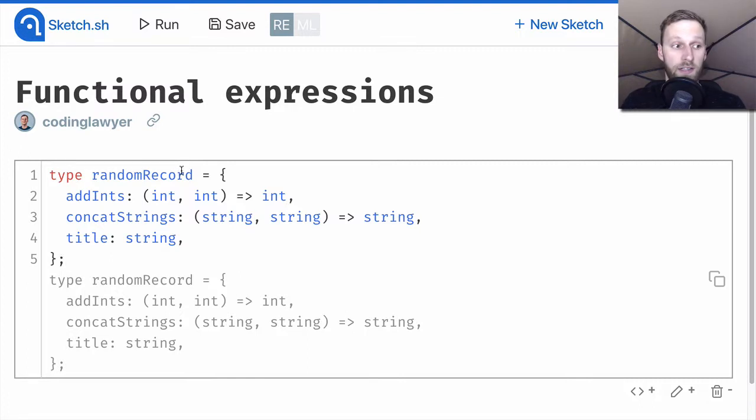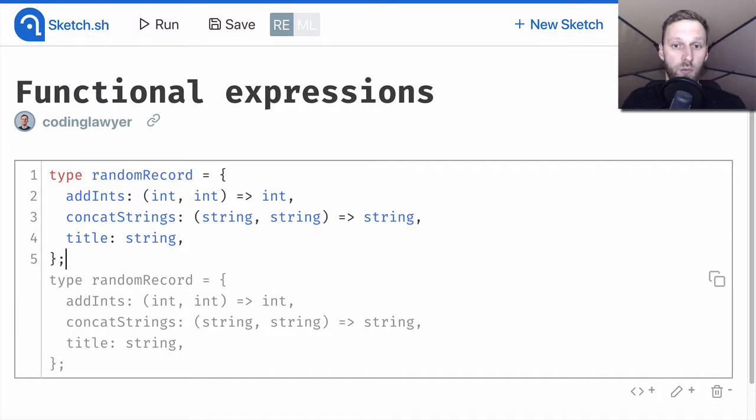The first one is add-ins, which is a functional type expecting two integers and returning another integer. The second one is concat_strings, which is also a function expecting two strings and returning another string. And the third one, called title, has a type of a string.